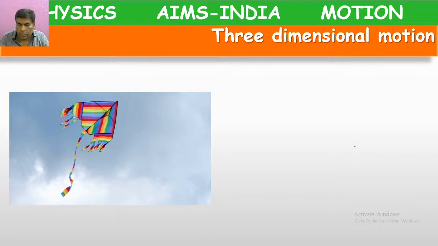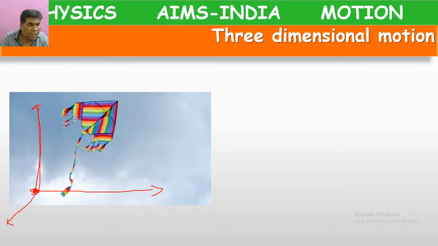So here, the flying kite is an example of three-dimensional motion, because the kite's direction will be changing continuously.